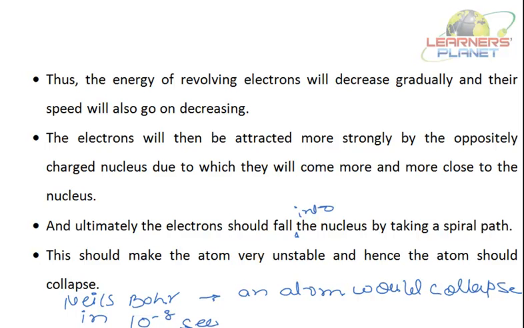But see, these are the studies according to the electromagnetic theories of physics, and these are the facts: a charged particle moving under the influence of an attractive force loses energy. Why? Because it gets accelerated, and an accelerated charged particle loses energy. So the atom would collapse. But is it so? The atom is not at all collapsing. The atom is stable. So Rutherford was unable to explain the stability of the atom. So this is one of the drawbacks of Rutherford's model.